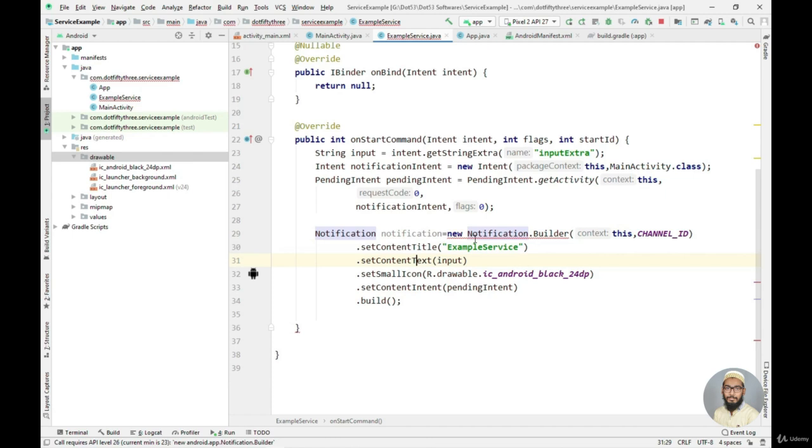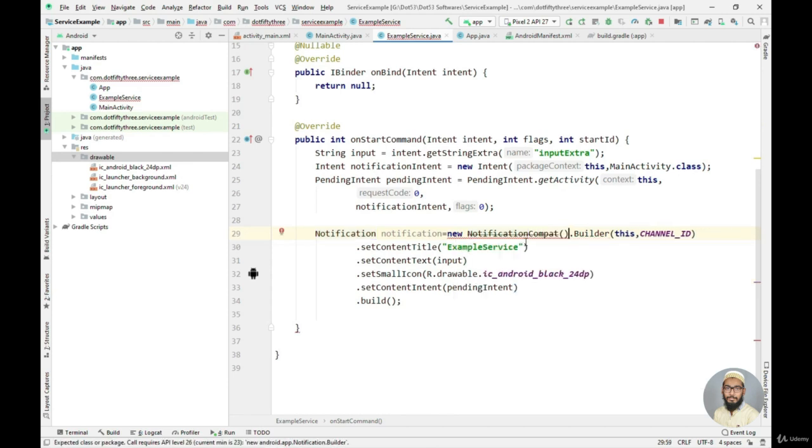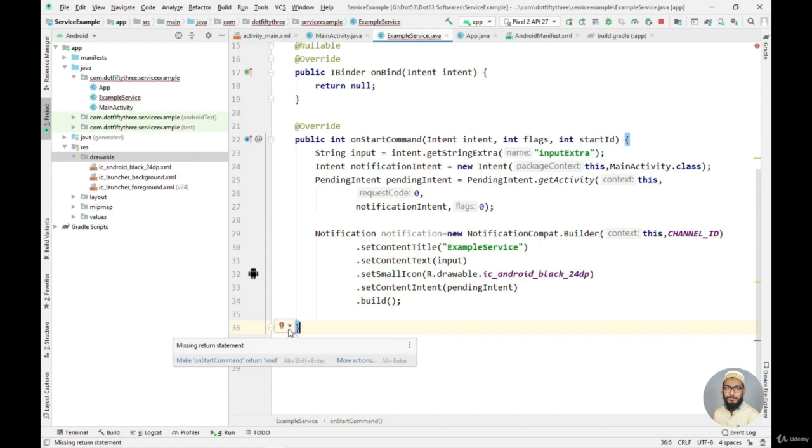As you can see, it is now working completely fine. Okay, so we actually need notification compat here. Now as you can see, there is still one error here after this bracket, and if I hover over this error, it says missing a return statement.